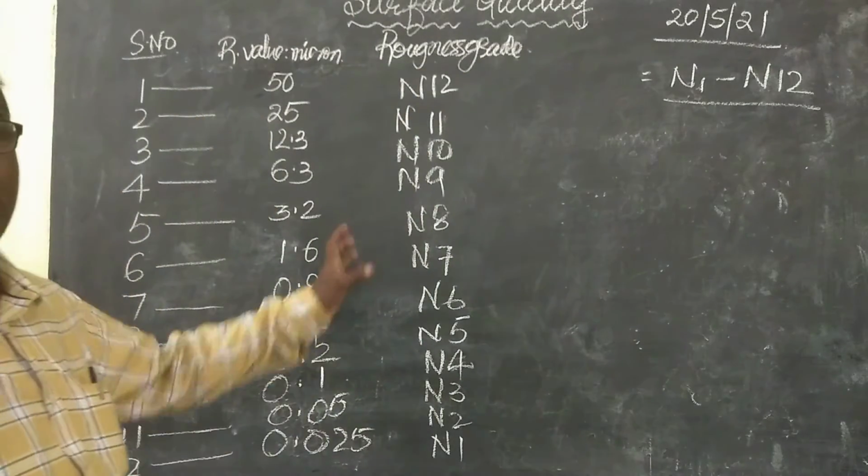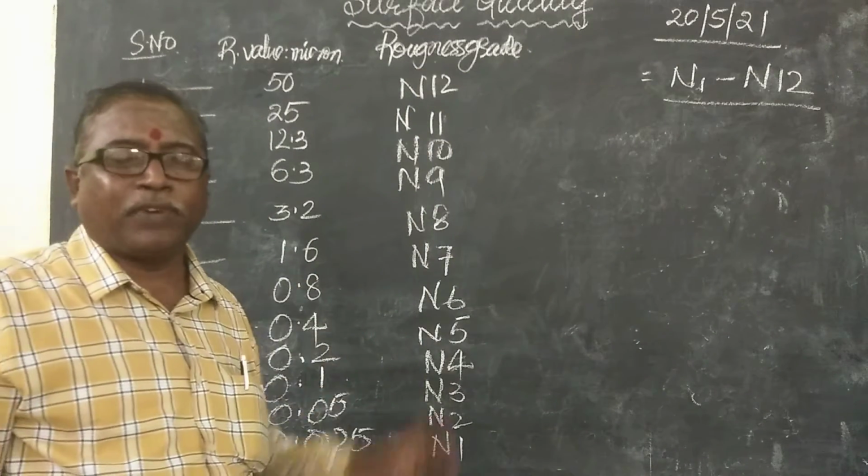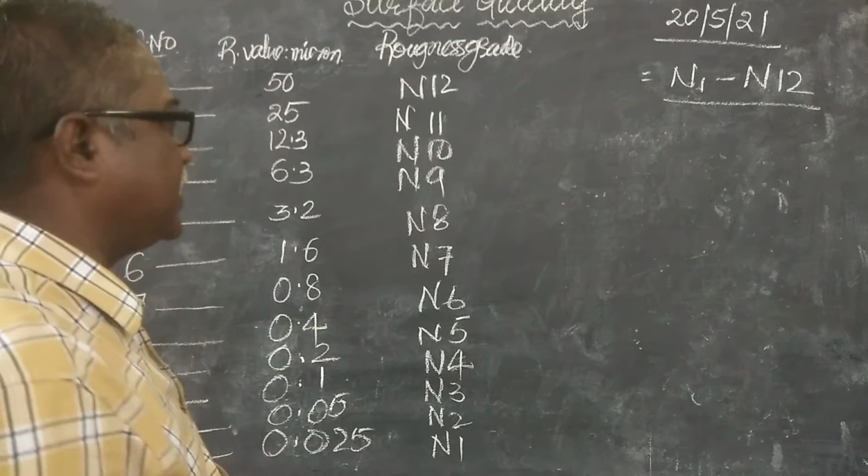If you write like this, you can easily identify these surface symbols and surface grades.